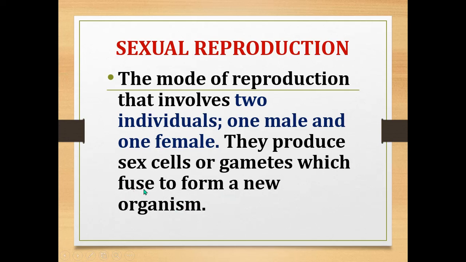Fuse means join or combine to form a new organism.